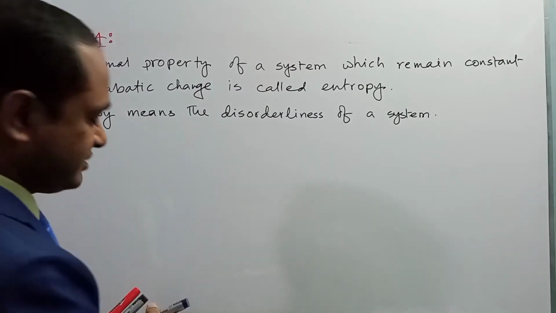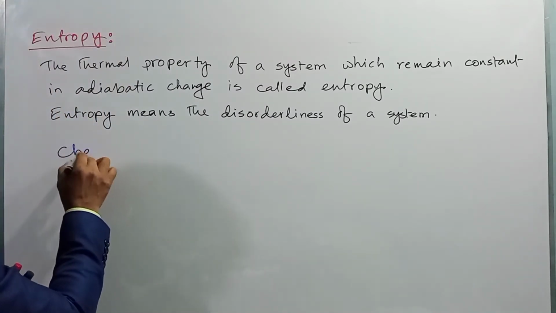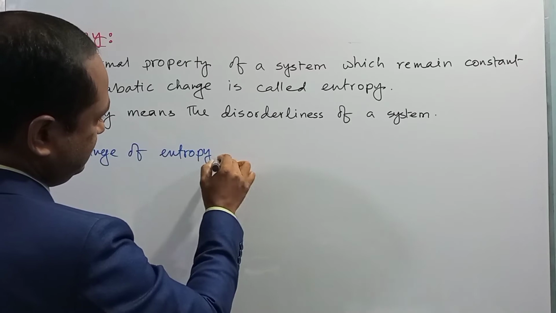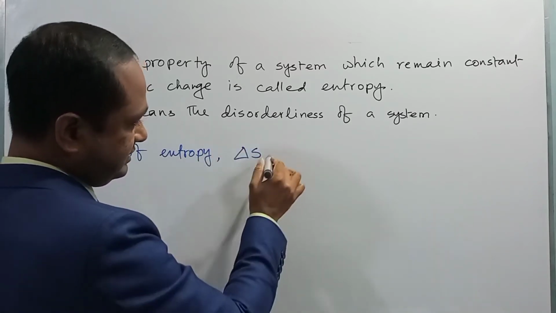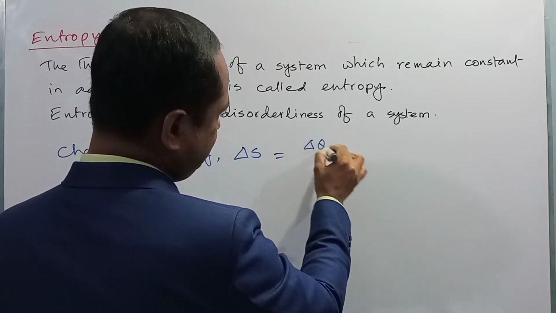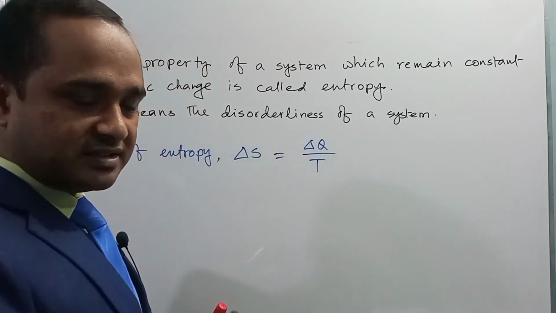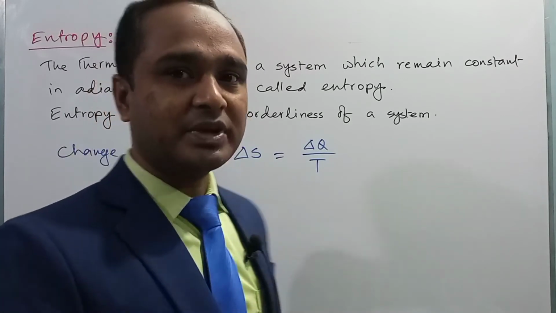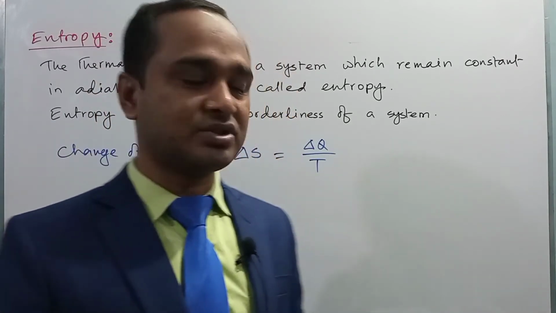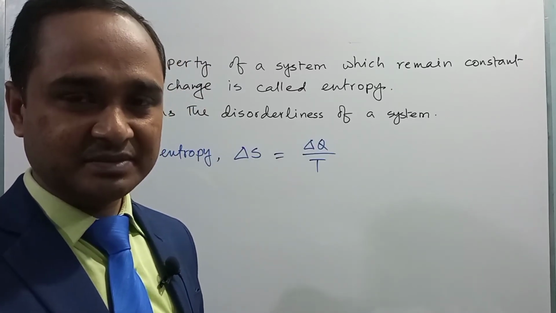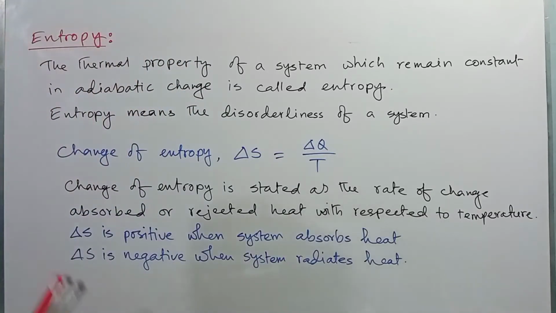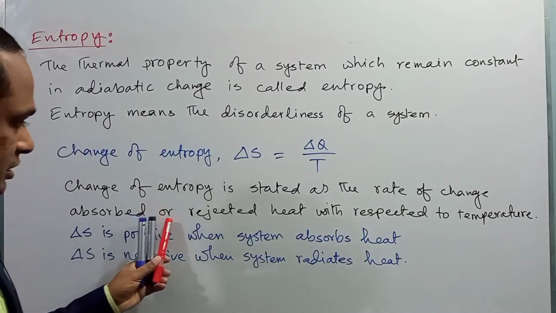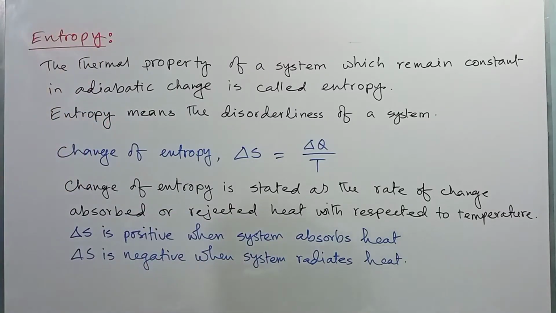Entropy is denoted by S, and the change of entropy will be denoted by del S. Del S can be expressed as del Q divided by T. So the change of entropy is stated as the rate of change of absorbed or rejected heat with respect to the temperature of the system.